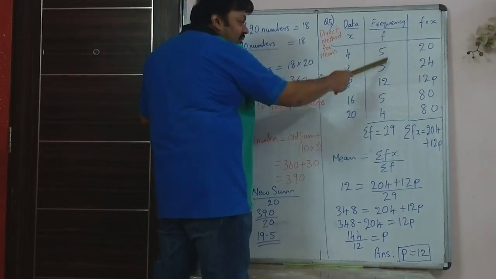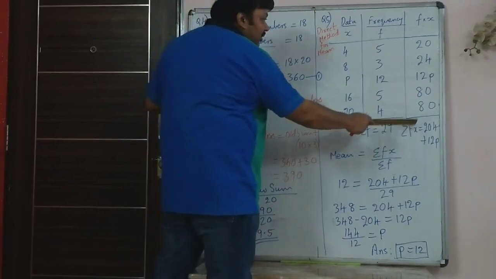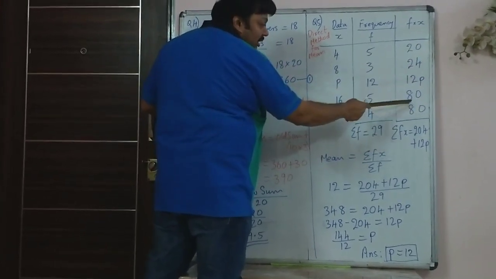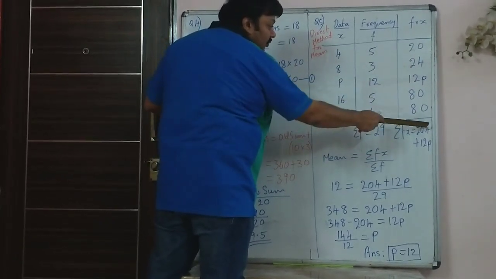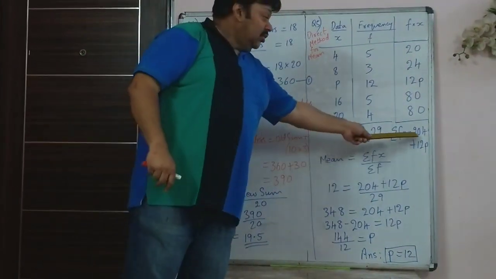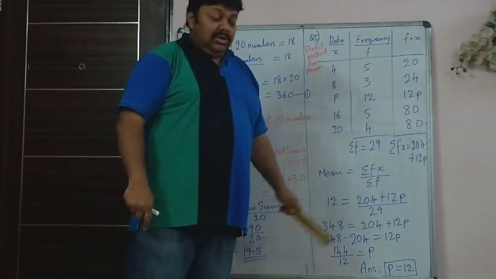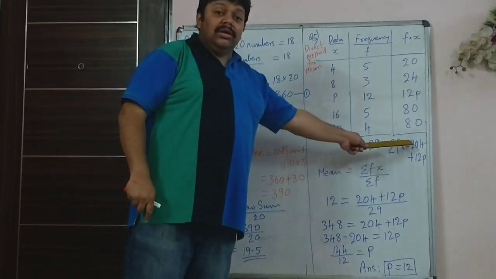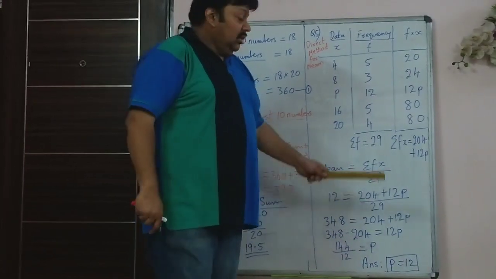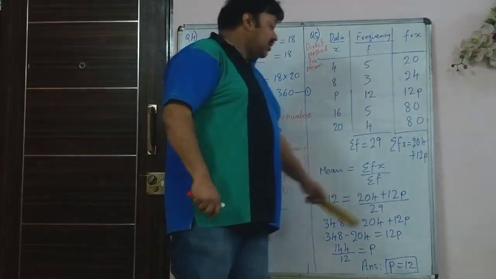Sigma f means summation of all the frequencies. When you add up all these frequencies, it is 29. And sigma fx is summing up all these numbers. Now here you are adding 80, 80, 24, 20. It became 204. And 12p is written separately. You can't write it as 204 plus 12 and another p. It is not 12 plus p. It is 12p. So 12p is separate. It is 204 plus 12p and not 216 plus p. I hope it is clear, the numbers you add and 12p you write separately.